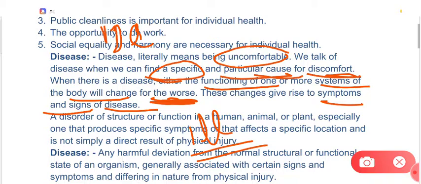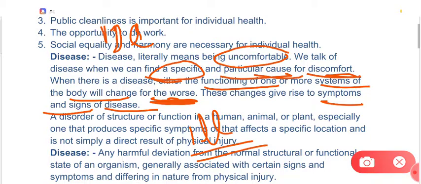But disease is something very serious in which there is a particular cause, and there is a malfunctioning or dysfunction of certain organs or organ systems of your body. So disease is something very serious, right? While illness may be either very severe, or the illness may be very mild.